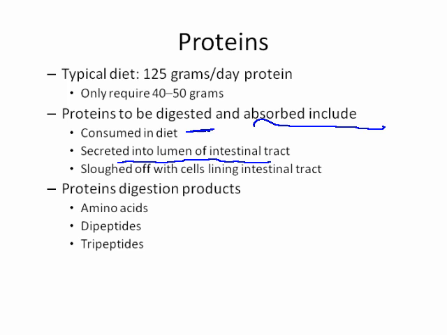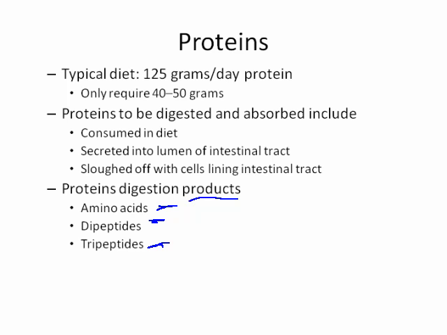If you think about these various enzymes and other hormones that we'll be talking about later on that are involved in the regulation of the digestive process, these are themselves proteins. So, of course, they can be digested and absorbed ultimately. As well, there are proteins contained in the cells within the lining of the intestinal tract that are sloughed off. And these will also be digested and absorbed. The products of this digestion include amino acids, dipeptides, and tripeptides.